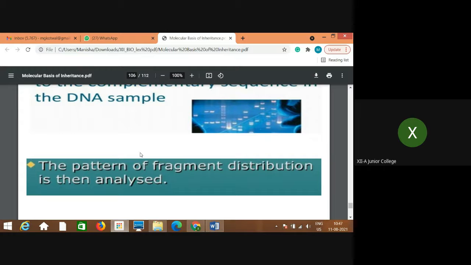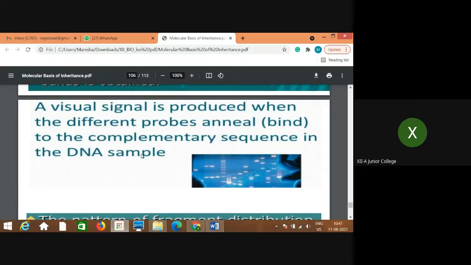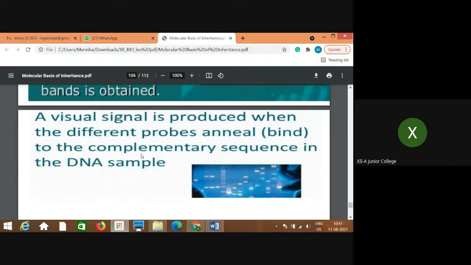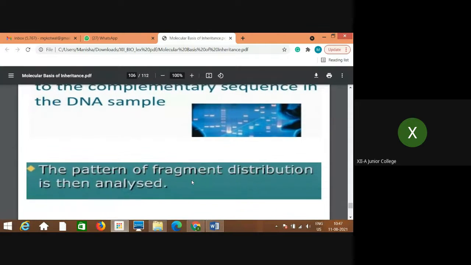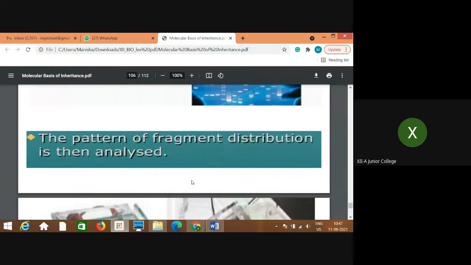Accordingly, only complementary nitrogen bases will anneal, so binding will take place. Those probes are used in this way. So a visual signal is produced when the different probes anneal to the complementary sequence in the DNA sample. The pattern of fragment distribution is then analyzed.